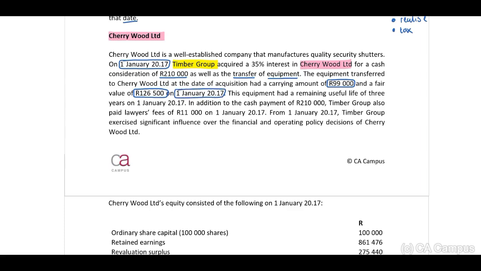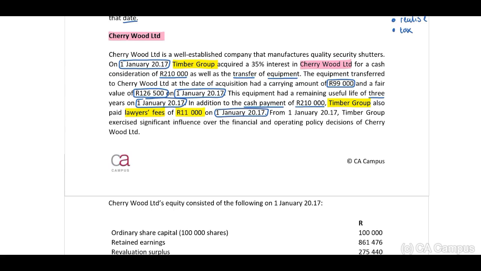This equipment had a remaining useful life of 3 years on 1 January 2017. In addition to the cash payment of 210,000 Rand, Timber Group also paid lawyers' fees of 11,000 Rand on 1 January 2017.